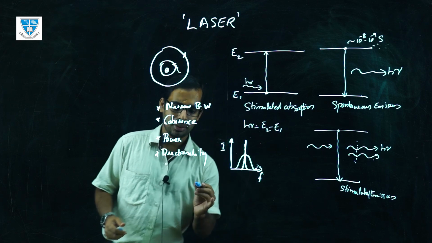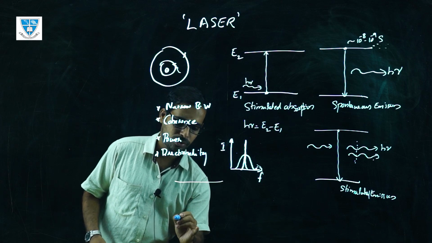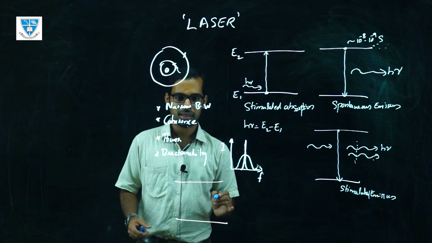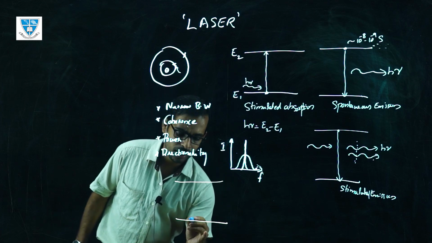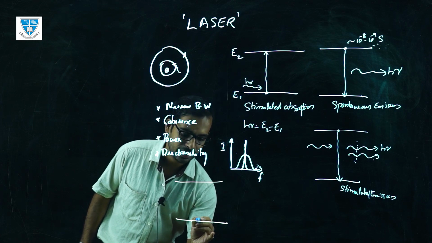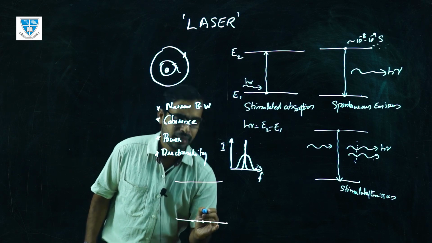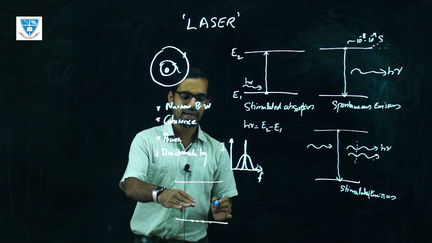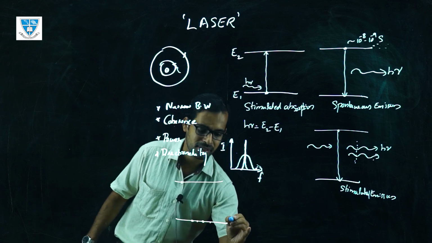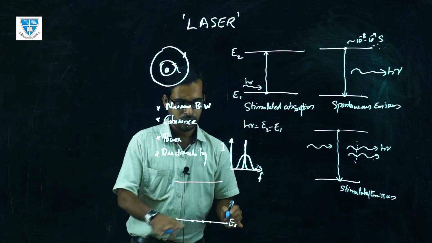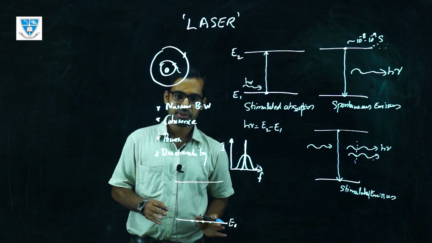If you have two energy levels like this, more atoms will be at the ground state. Whenever you see a two energy level system, the electrons will stay at the ground state because it is the more stable state. That's why it will always be at the ground state of the system.